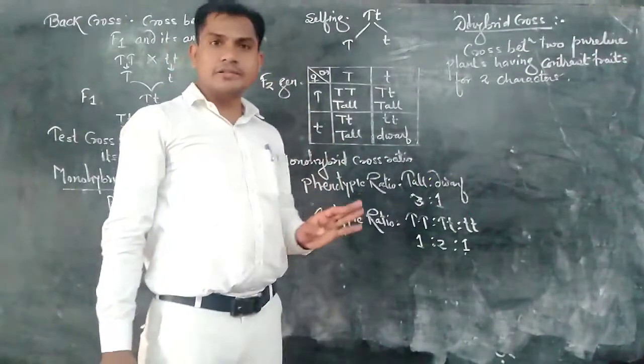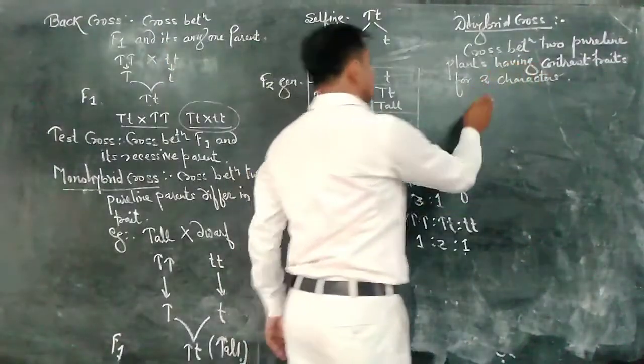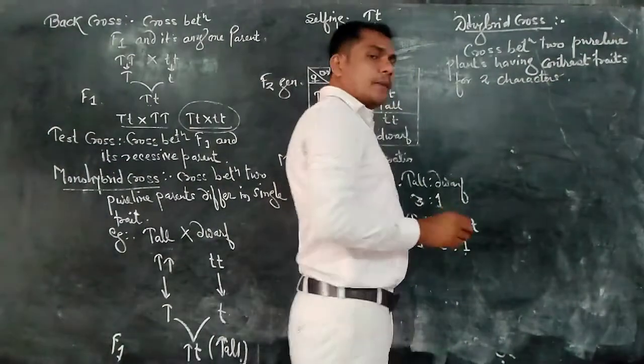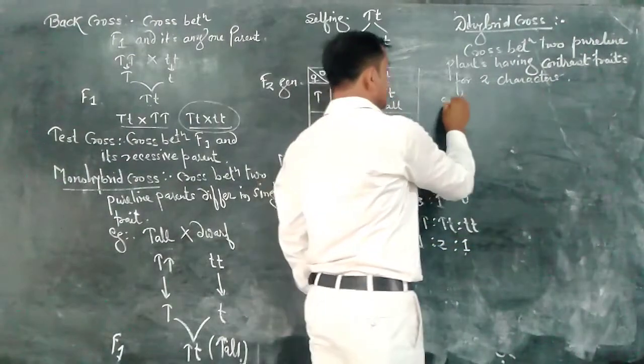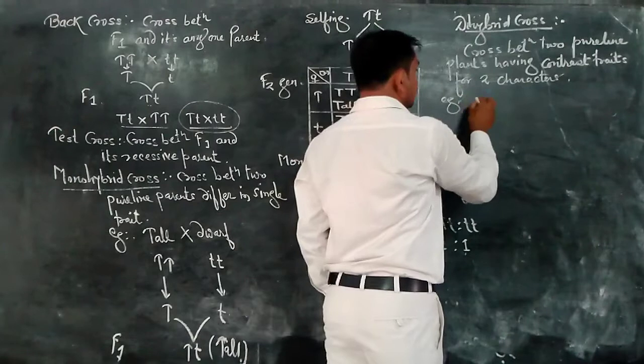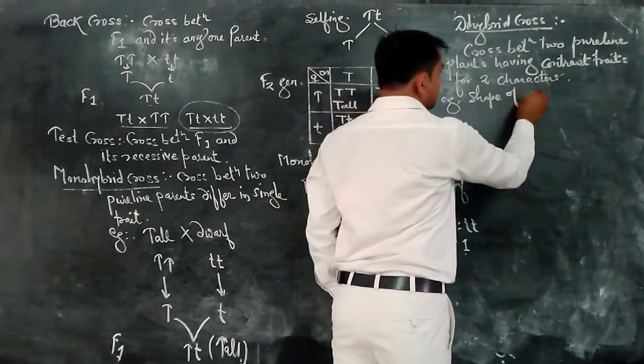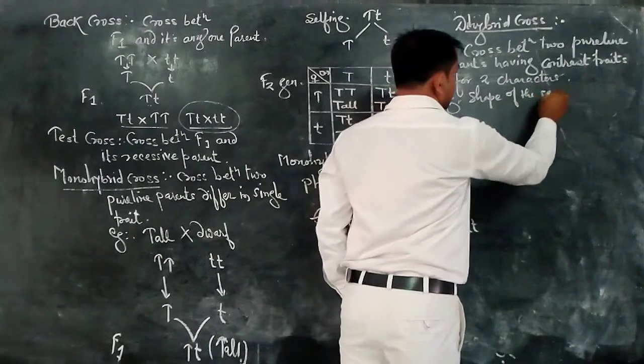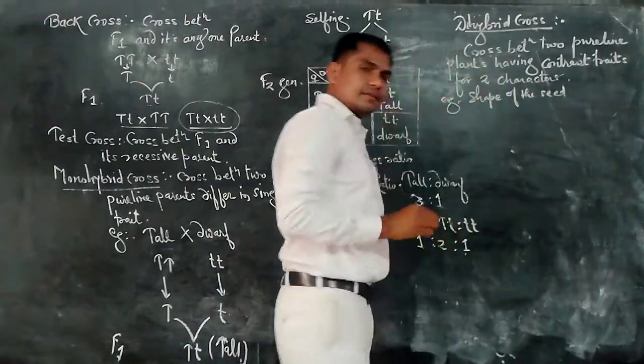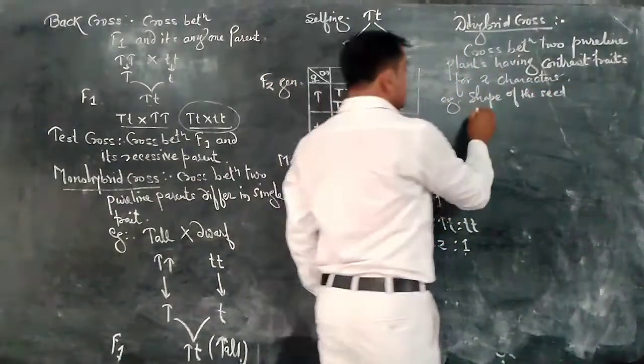Here two characters we have to consider. One is the shape of the seed, and the other is the color of the seed.